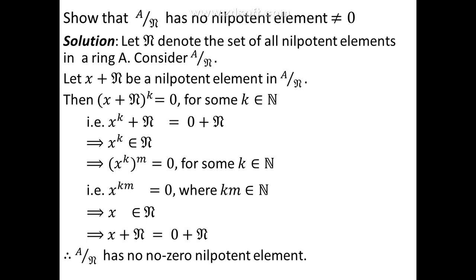This says that the quotient ring A/n, where n is the nilradical, has no nilpotent elements other than the 0 element. That is, A/n has no non-zero nilpotent element.